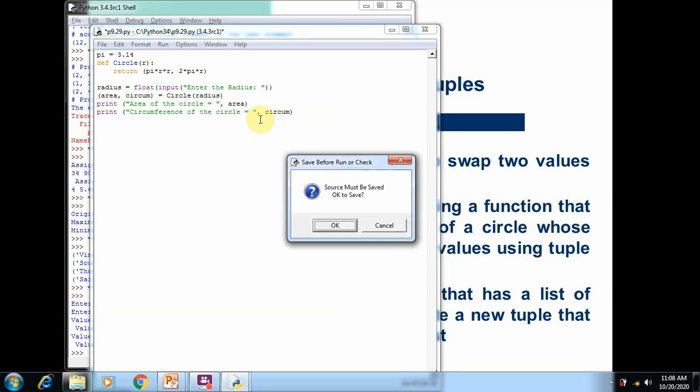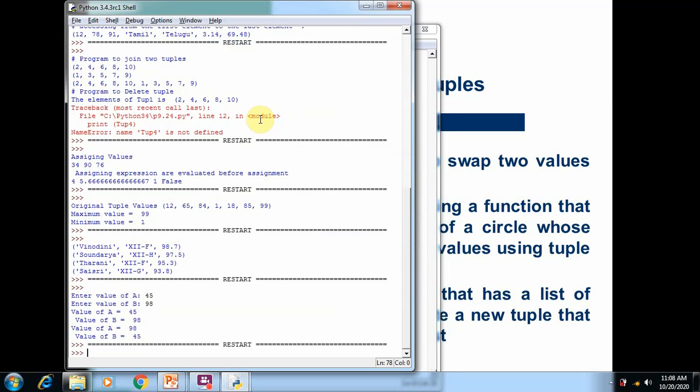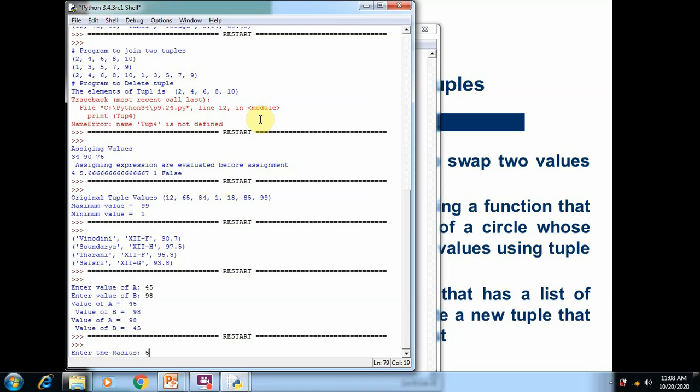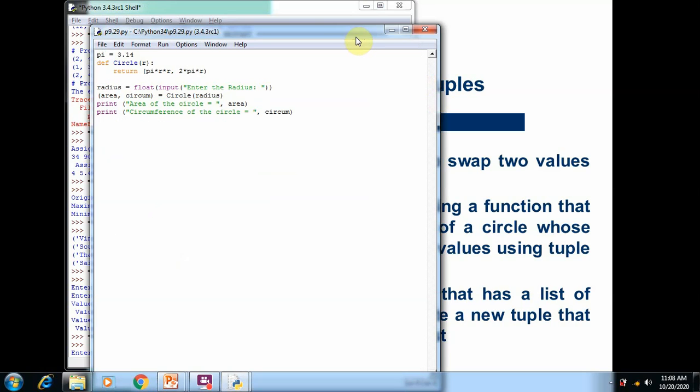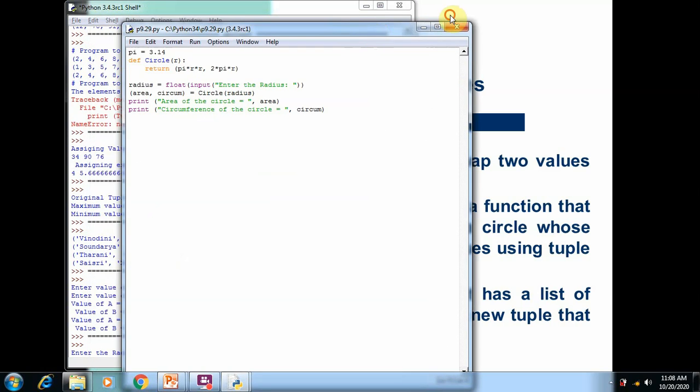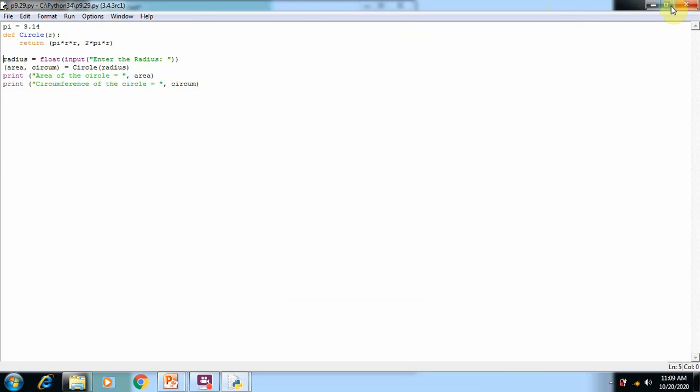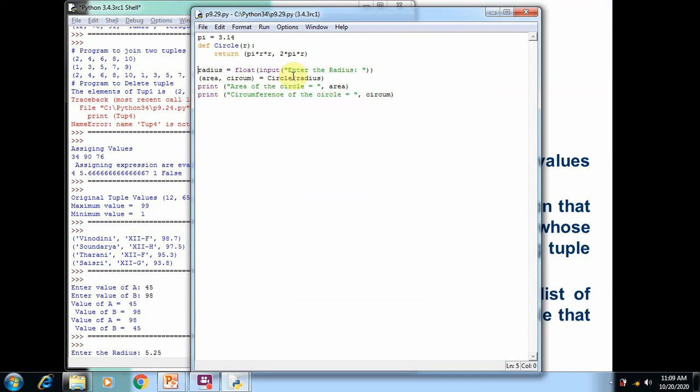So run the program. Here you can see first we accept the radius value from the user. We give the value 5.25. This was converted into float by using the float function and stored in the variable radius. After that, the circle function is called here, where we create two elements per tuple, area and circum.